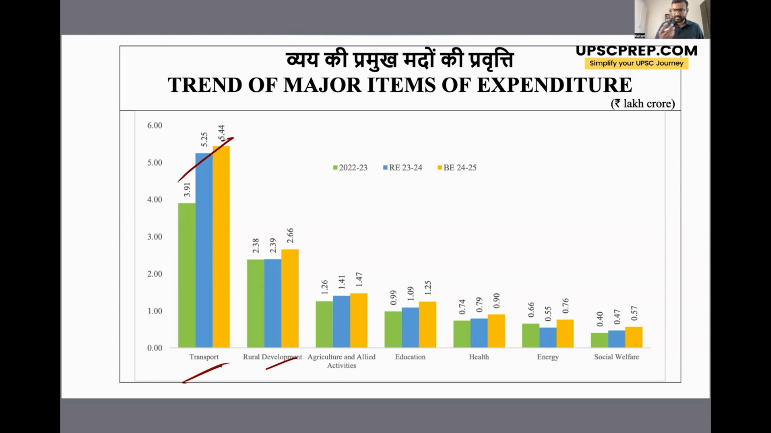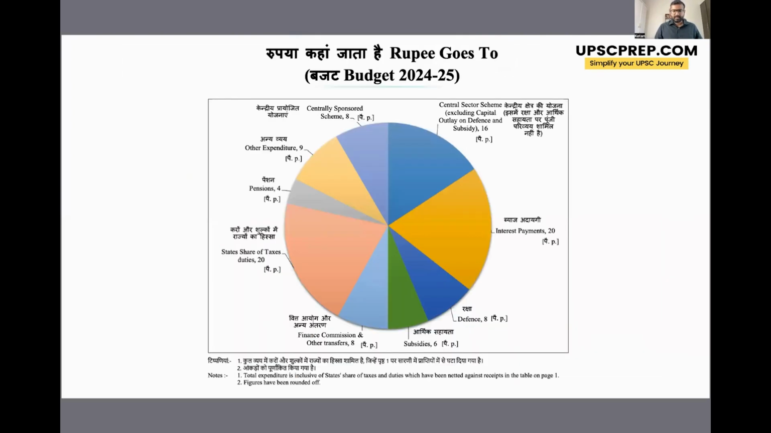Then rural development is another big focus area of the government. Agriculture and allied sector is another big focus area of the government. तो यहाँ पे काफी ज़्यादा expenditure हो रहा है. But apart from that, there is also increase in expenditure in education, health, energy, and social welfare. Okay, now this is a pie chart showcasing that where the government of India is spending its money, right? तो जितना भी पैसा आ रहा है उसमें पैसा खर्च कहाँ हो रहा है.